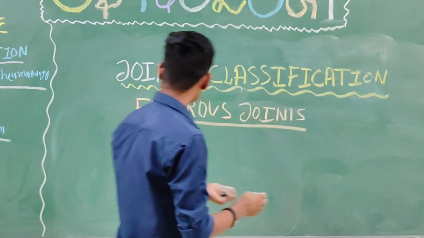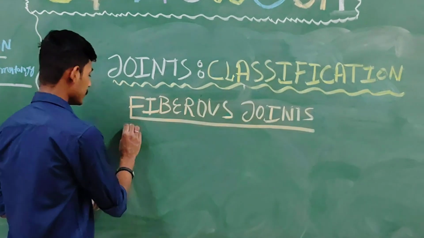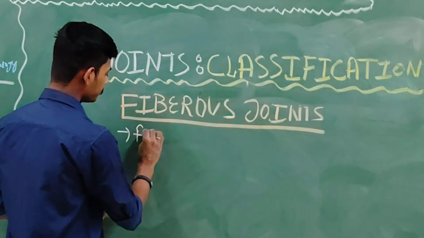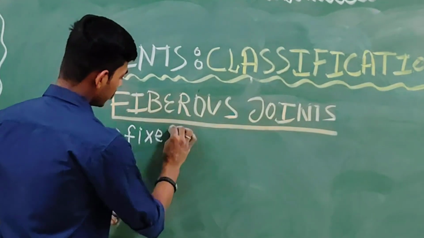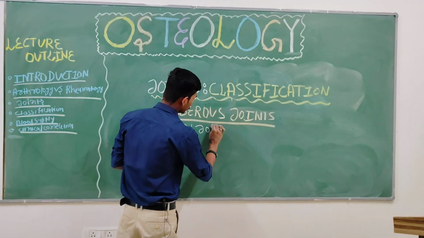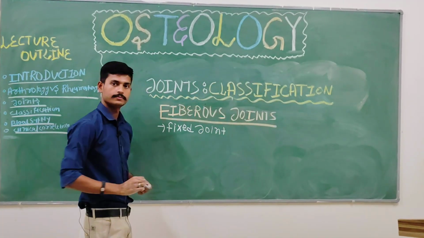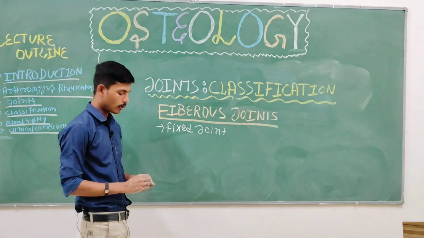This kind of joint is basically a fixed joint. Understood? No problem?